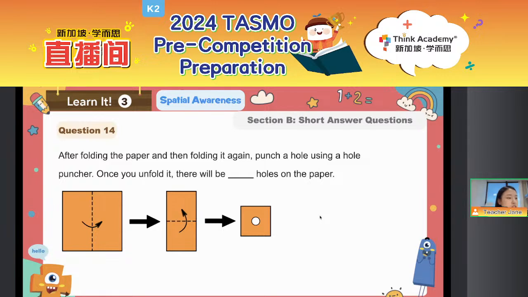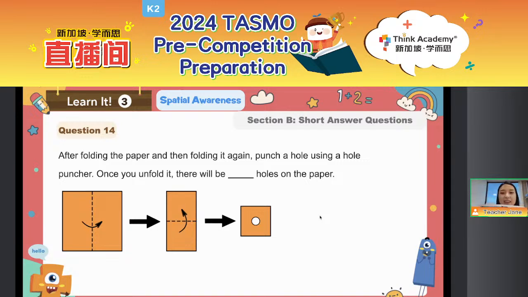So now we can see that this time, imagine, okay, let me find a paper. Okay, this is paper, right? So everyone, you can see Teacher Jane's hand. We have a paper here. We fold it once, and then fold it again. Sorry, I cannot punch a hole on this paper because someone will also use this in the future. So let's imagine that I've already punched a hole on it. Then unfold it. We will get how many holes?